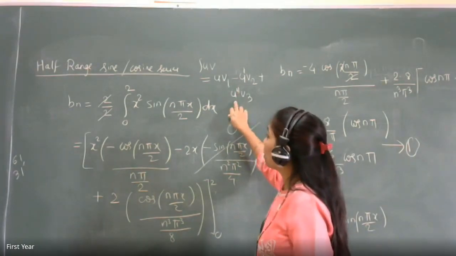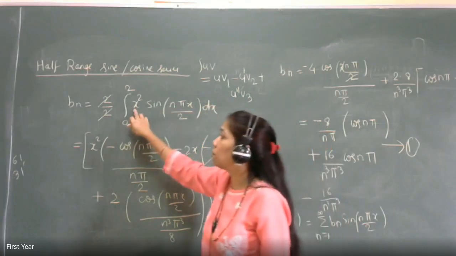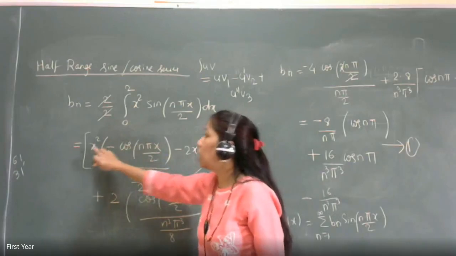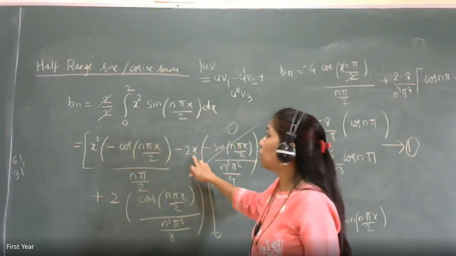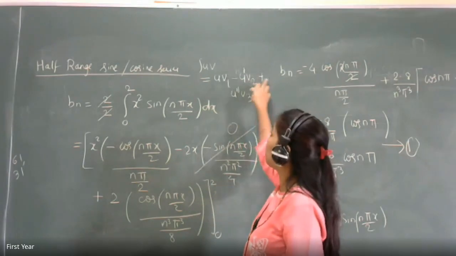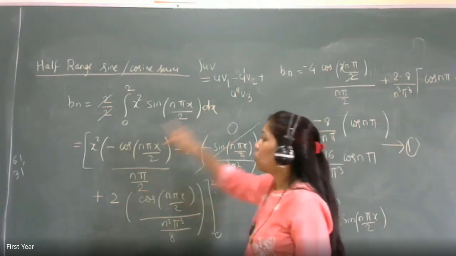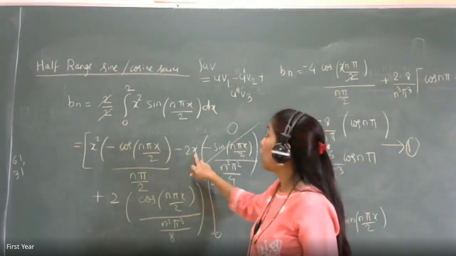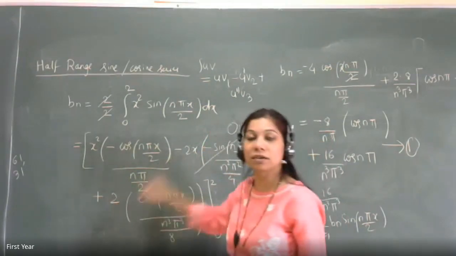So which function I am taking as u, the one whose derivative is becoming 0, or you can use the ILATE rule. So x square को मैंने u लिया, x square as it is. What's the first derivative of x square? 2x. Don't look at this sign. This sign is in the formula. Alternate plus minus sign. Okay. So x square वैसे रहा u. Then second is 2x, derivative of x square, and then third is derivative of 2x.